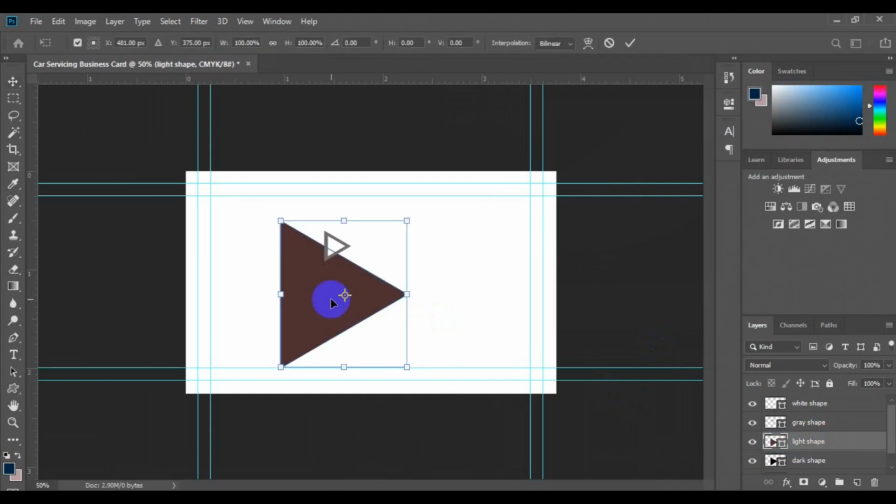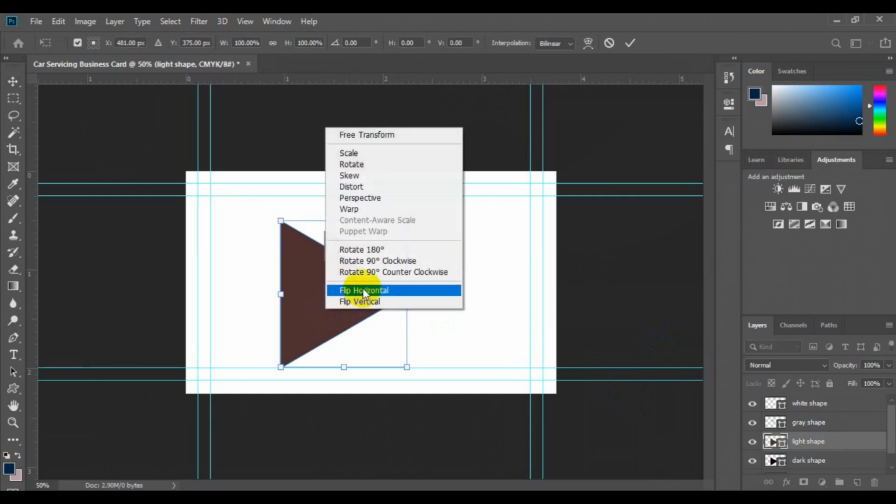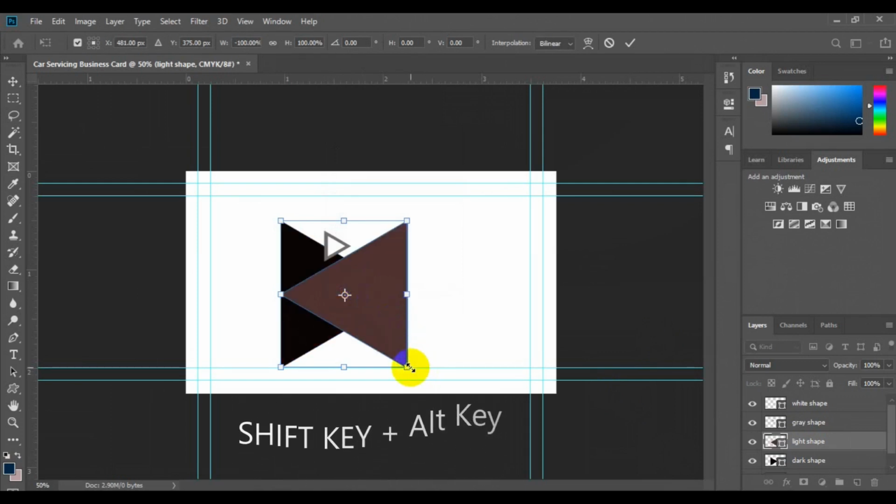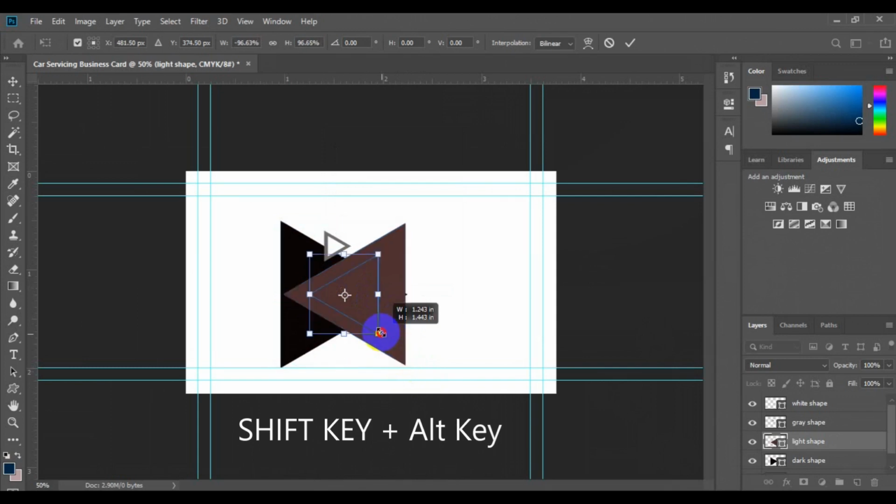So the light shape right now, we have to press Ctrl T to open a transform tool, and then what we want to do right here, we're going to flip this particular shape. Okay, so for you to flip it, just right click on it and then make sure you choose flip horizontal. So when you flip horizontal, you have to press shift key and drag. This allows you to resize the shape.